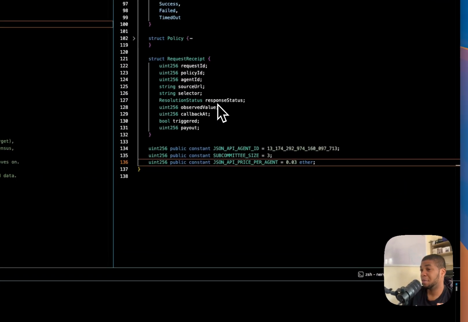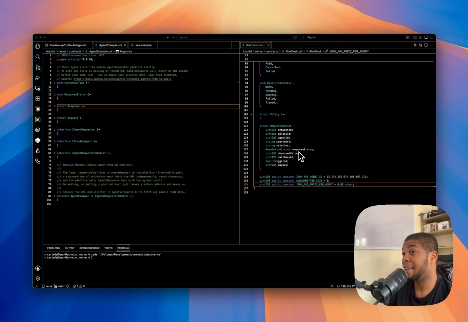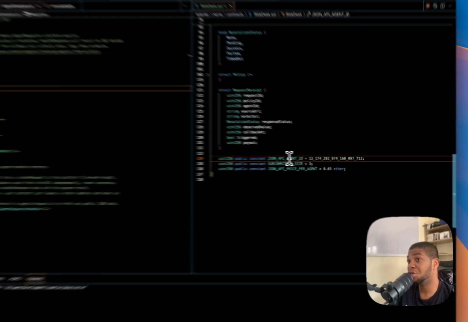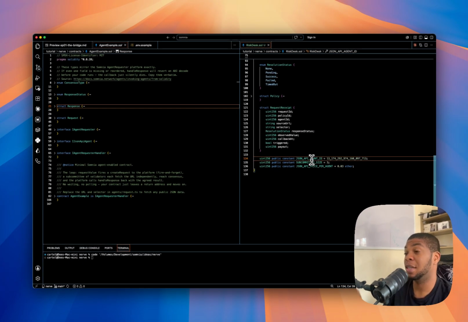This block is all plumbing, right? No logic here, so we're just declaring everything, the functions we need, right? The constants up top. The first one is the JSON API agent ID. It's the registry ID of the exact agent we are calling. That's Sonia's JSON API agent.